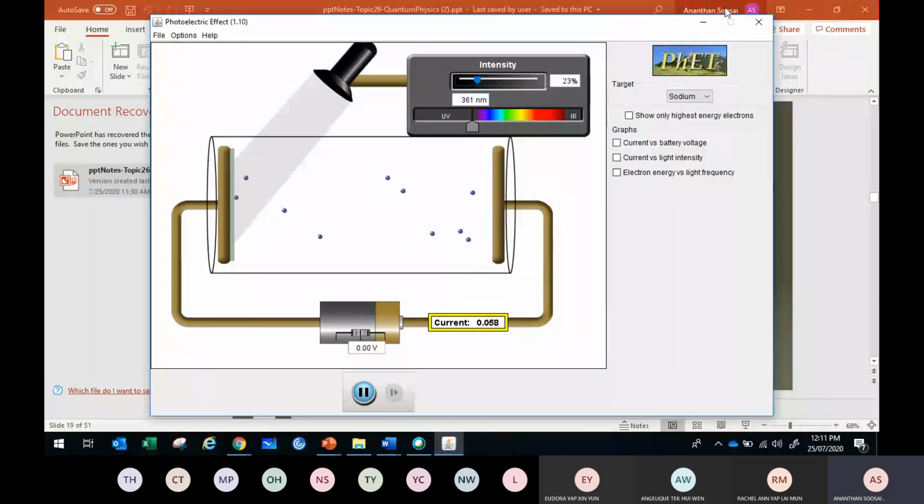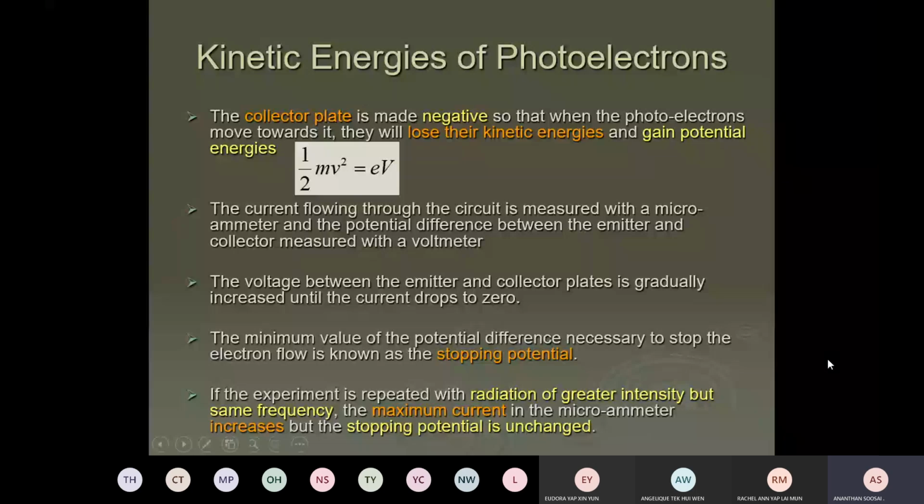Okay, good. So that's the last point. So what is the last point? If the experiment is repeated with a greater intensity, that means in your mind you must say more photons. The number of photons was raised, but the same frequency. The maximum current in the microammeter increases, more current because more charge is released, but the stopping potential is unchanged.